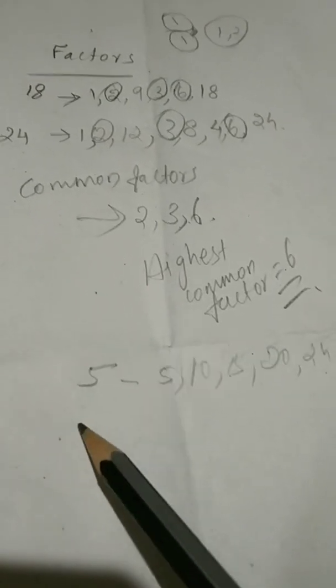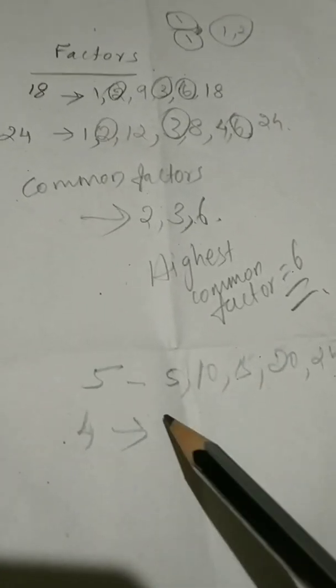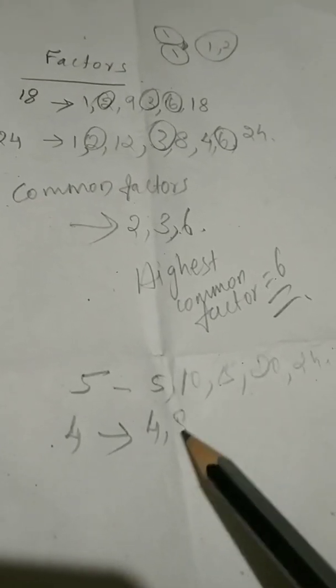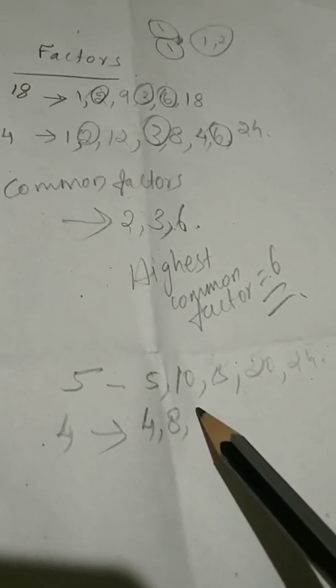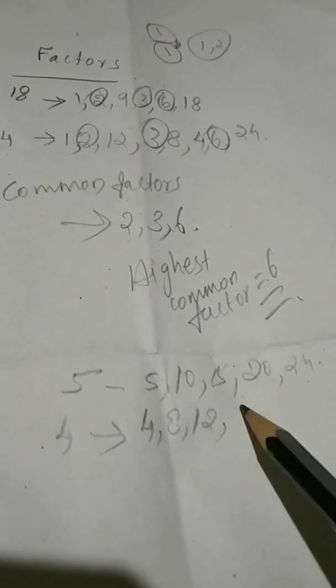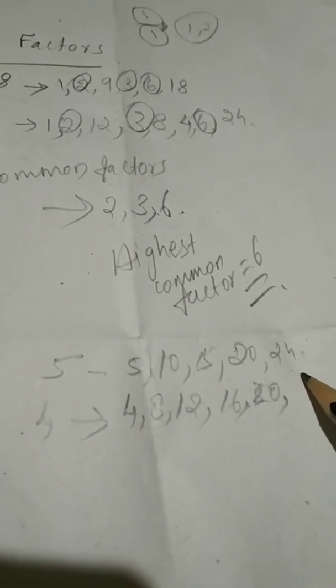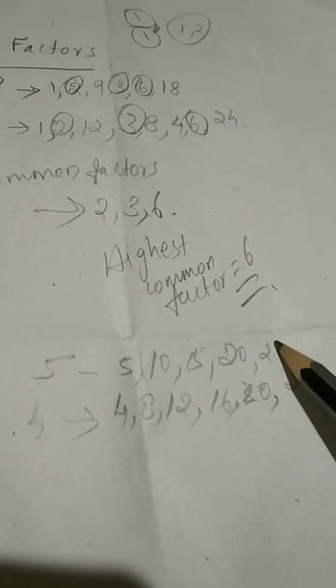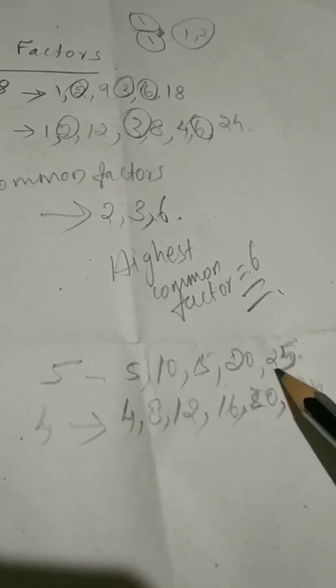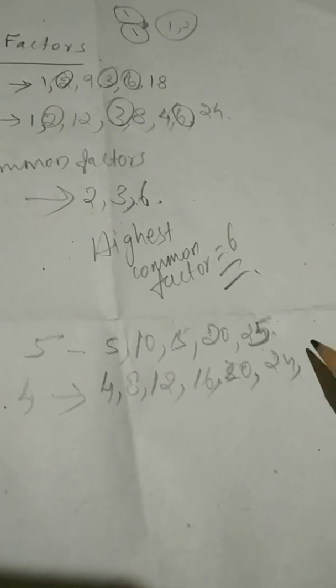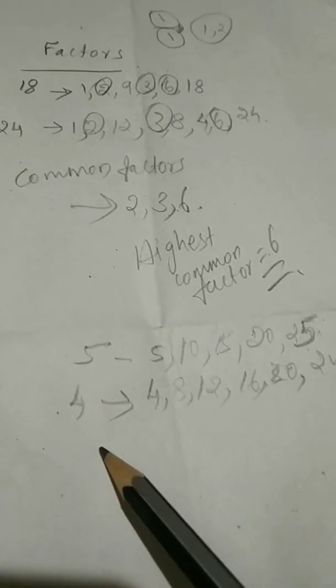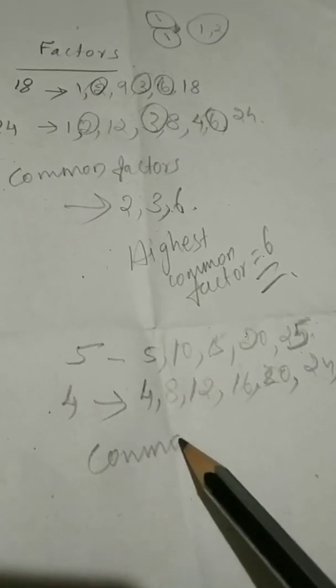Now we can discuss the multiples of 4. 1 4 is 4, 2 4s are 8, 3 4s are 12, 4 4s are 16, 5 4s are 20, then next 24 and so on. Okay, so here we can write that common multiple.